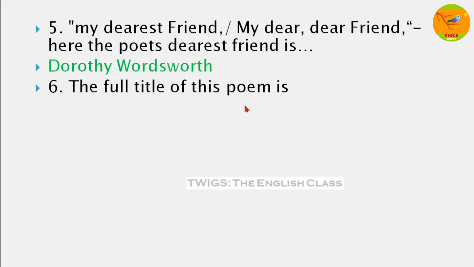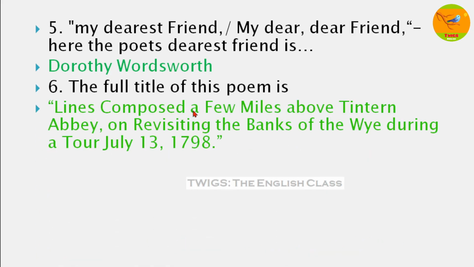The full title of the poem, you should know, is: Lines composed a few miles above Tintern Abbey on revisiting the banks of the Wye during a tour, July 13, 1798. In this year, the Lyrical Ballads was published jointly by Coleridge and William Wordsworth, and this was 9 years after the French Revolution, and you can say the beginning of the Romantic era in English literature.